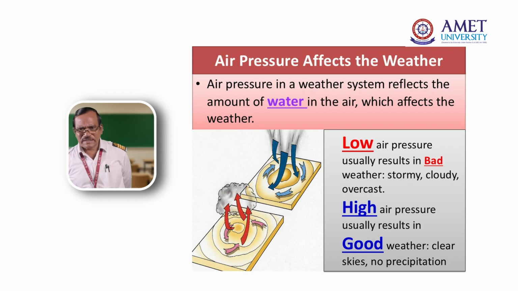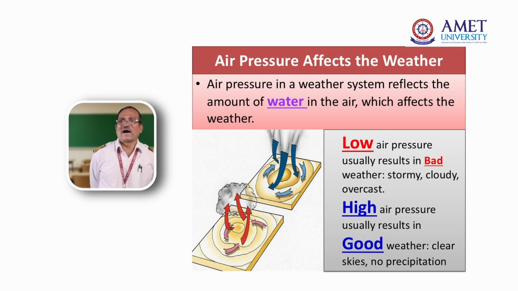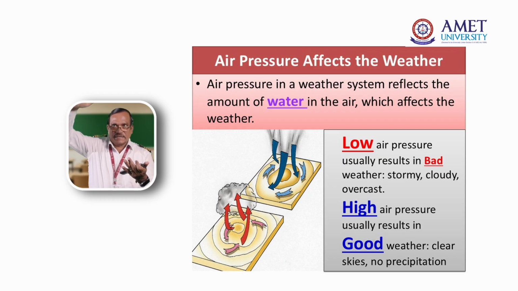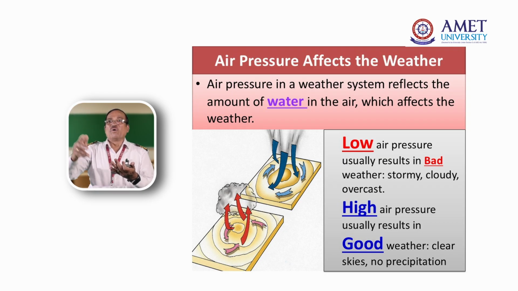First of all, we understand what is high pressure and low pressure. High pressure means, let me just tell you, this is the Earth. The air is pressing the Earth. When the air is pressing the Earth, it is called high pressure. It happens when the cold air is sinking down. Whenever the cold air is available, that is called high pressure. What you are seeing is a low pressure area.